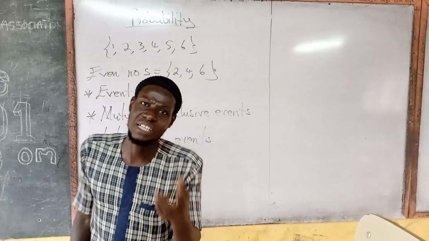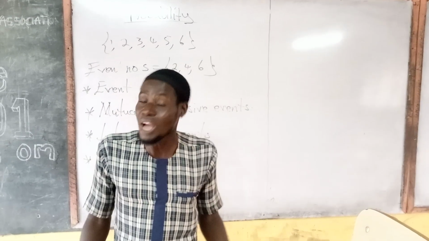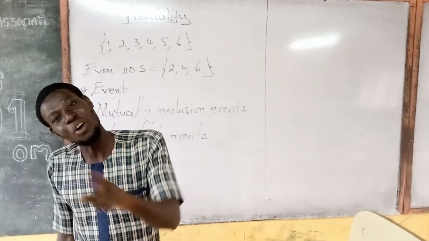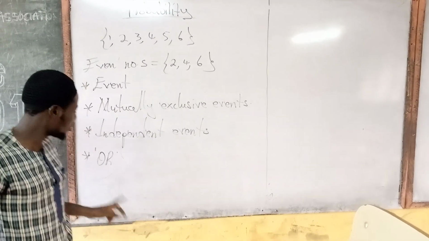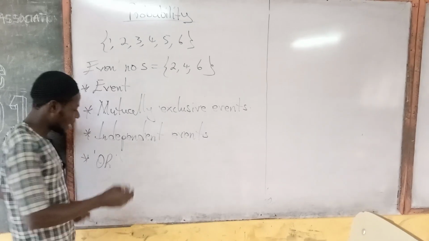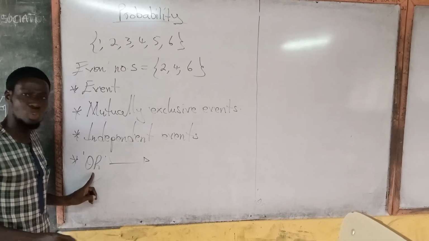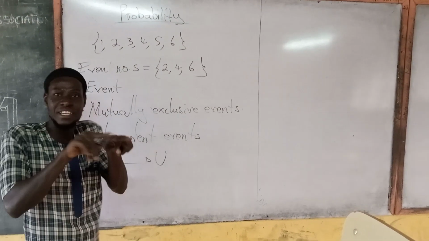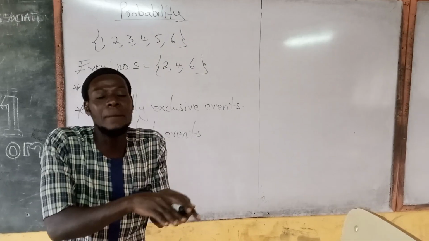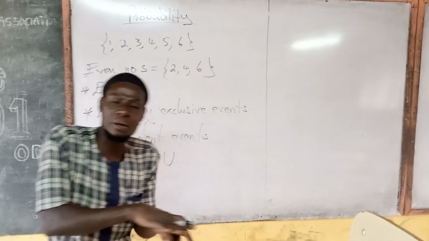That is, if two dice are thrown once, we can be asked to find the probability for obtaining either an even number or an odd number. And so if we hear or see the word or in that situation, we are saying that this or means union. That is, unite, put together the event of obtaining an even number and an odd number. The event of obtaining either an even number or an odd number.